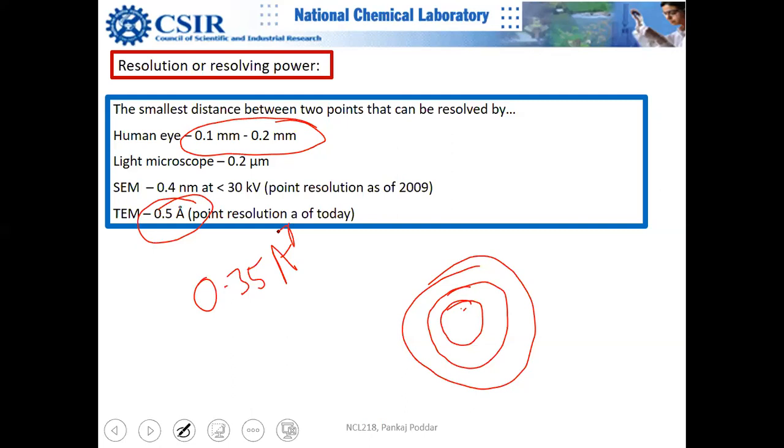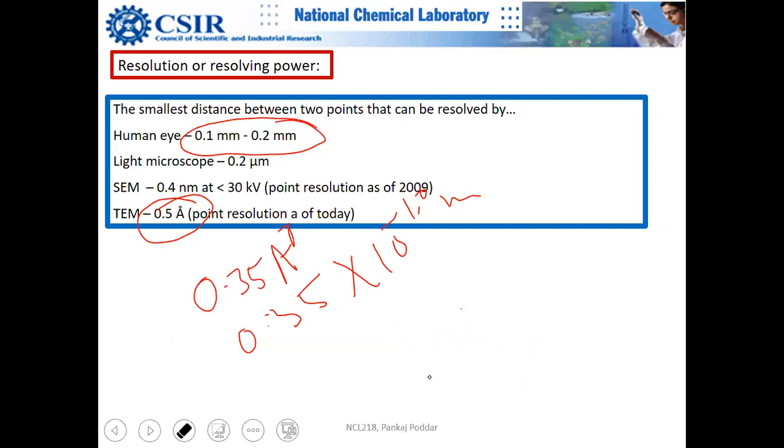Though, as Manisha pointed out, it is basically 0.35 times 10 to the power minus 10 meter, and the diffraction limited theoretical resolution is much less, right?